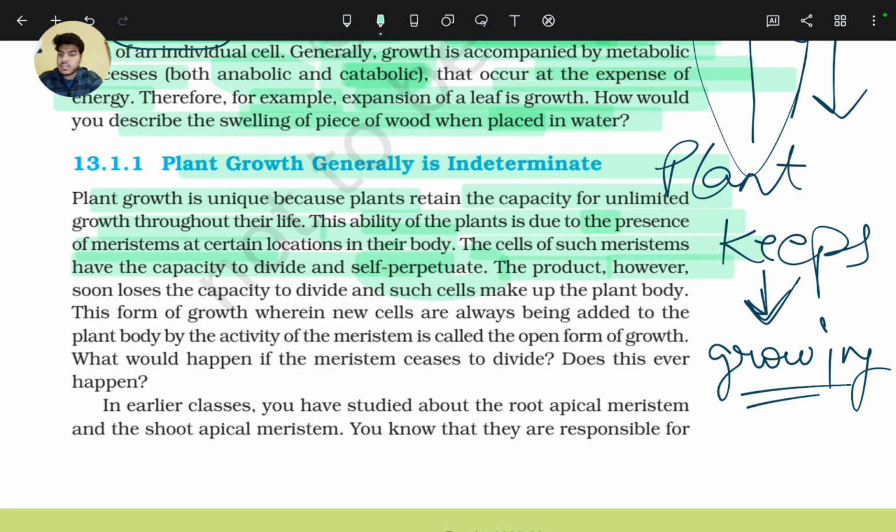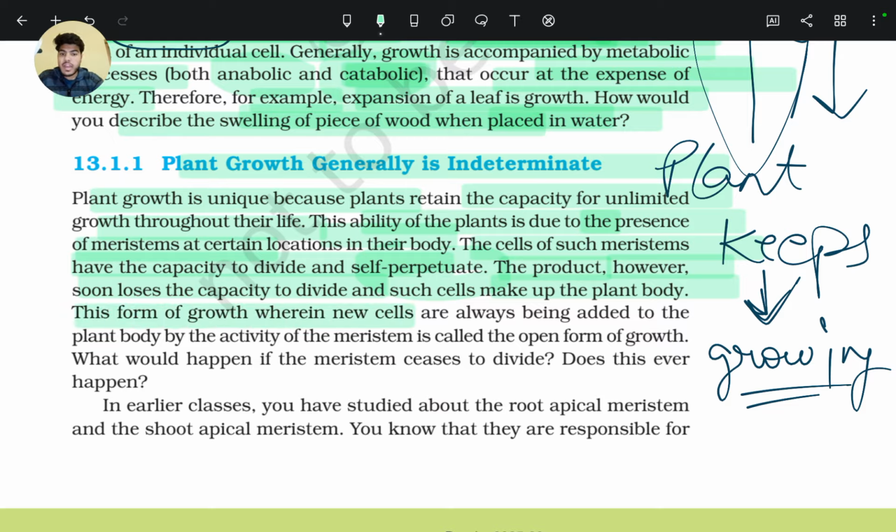The product, however, soon loses the capacity to divide, and such cells make up the plant body, while the meristem further forms new leaves, new roots, and new stems.